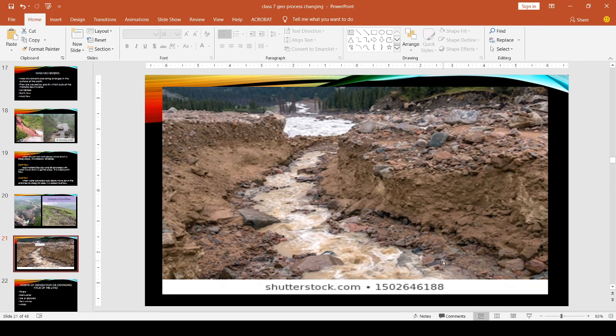Clear? Mass movement is divided into three types: landslide, earth flow, mud flow. Landslide means rock pieces move down a steep slope. Earth flow means rock materials, that is clay and silt, mixed with water move down a gentle slope. And mud flow means rock debris mixed with water flows through channels on steep lands. Clear?